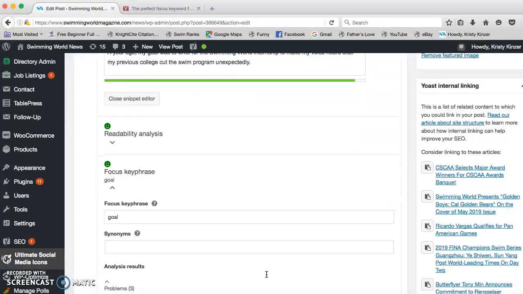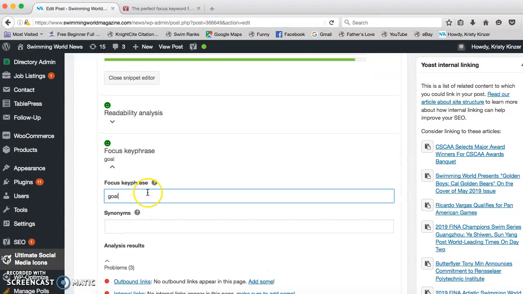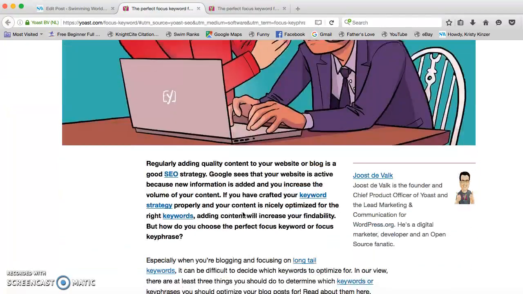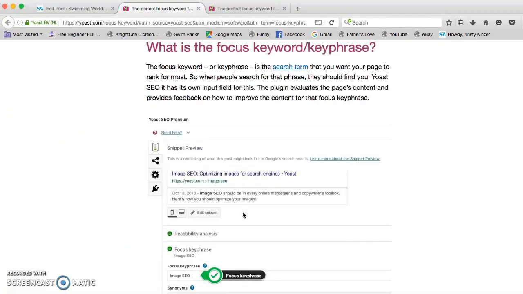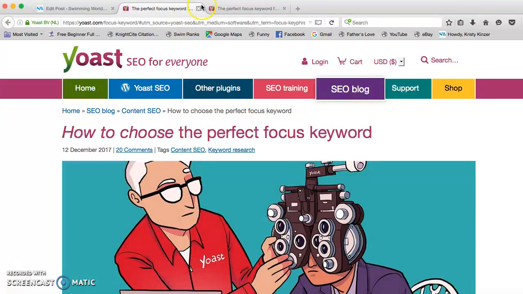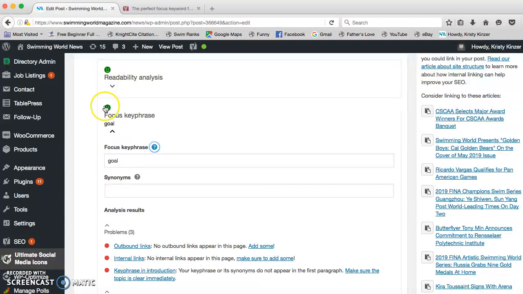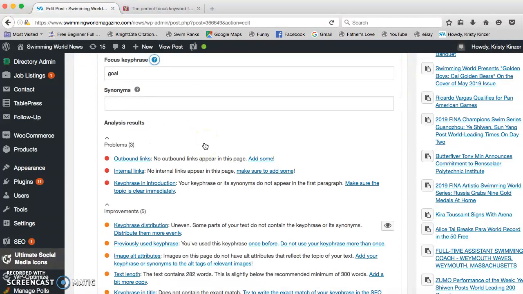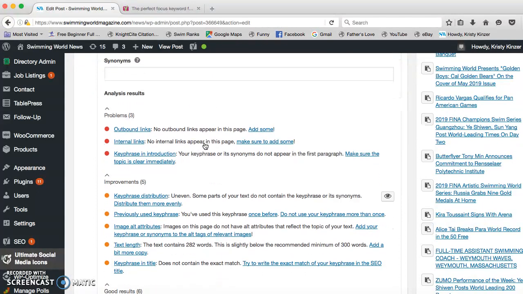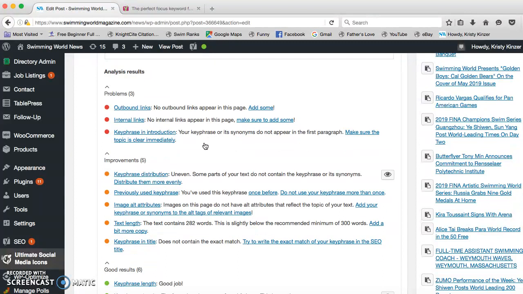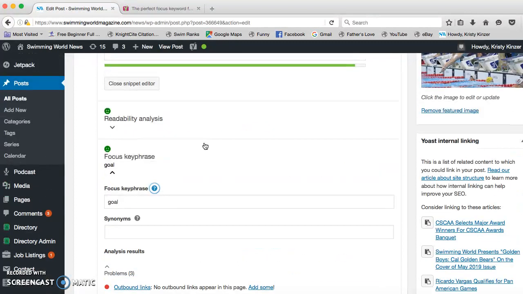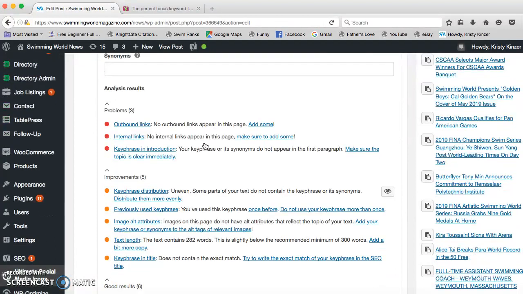And we're going to go to focus key phrase. Goal, I mean, that's not the strongest. If you want to learn how to do a really good focus key phrase, hit the question mark. This will go into detail. That's the awesome part about our site. It has the highest update available. So it explains everything in detail along with these phases. You can always, always, always improve your articles and keyword. If you type in your keyword and you get green, that's usually pretty good, but you can always improve.